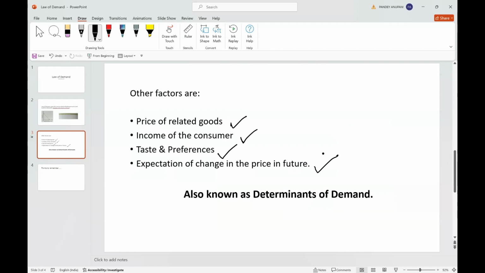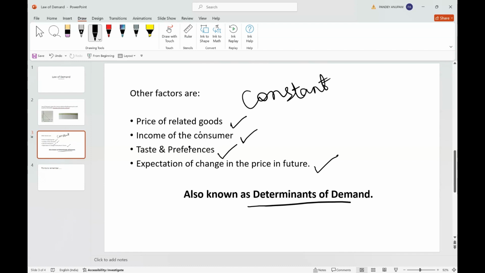All these factors are taken as constant. And if you remember, these constants are nothing but determinants of demand. Demand depends on these factors along with the price of own good, and in the law of demand we are studying the impact of price on quantity demanded.